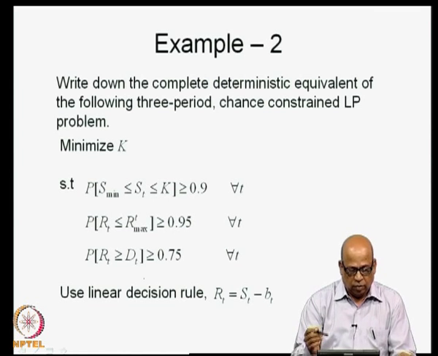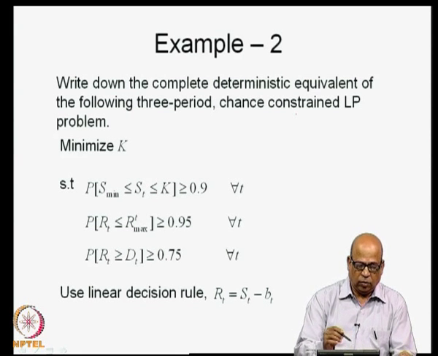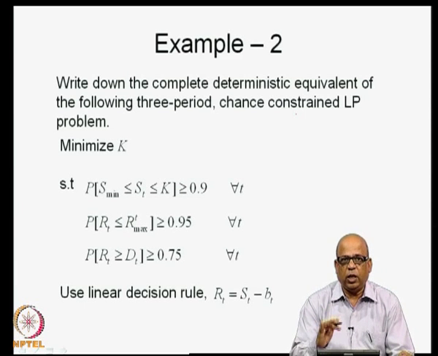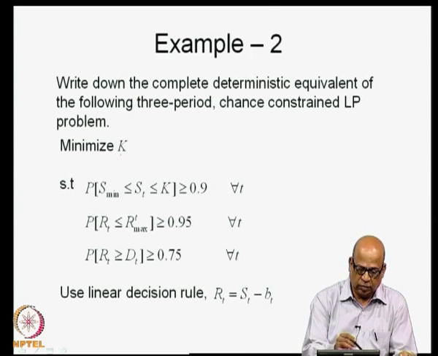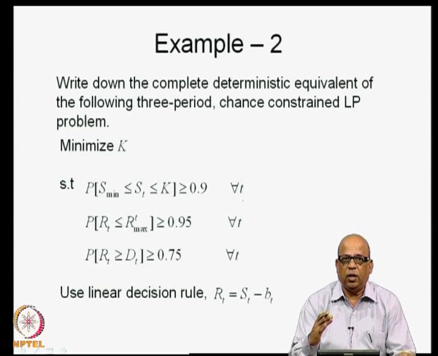So, we will do a complete exercise now, starting with the original statement of the chance constrained LP problem, CCLP, and then convert that into a deterministic equivalent, then use numerical values and solve the problem completely and interpret what it means.